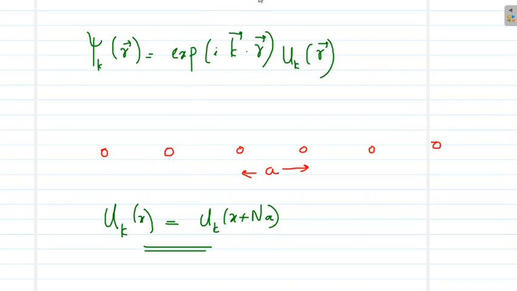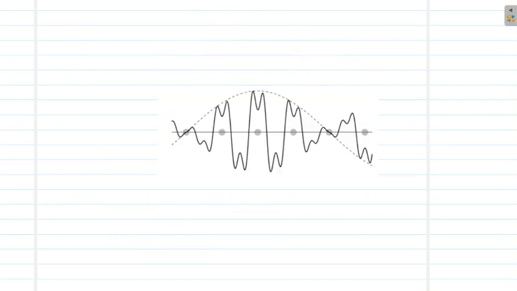I will just show you the image of a Bloch wave, the Bloch function. Here the dotted line plotted is simply a sine wave. You can see the dotted curve is simply a plane wave, and it corresponds to exponential ikx, which is the solution when potential is constant, according to free electron theory.